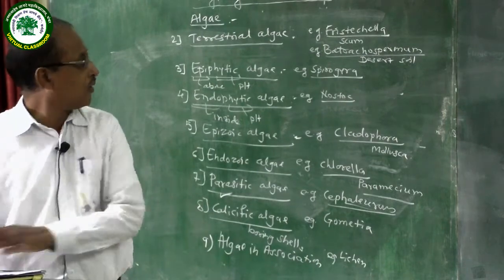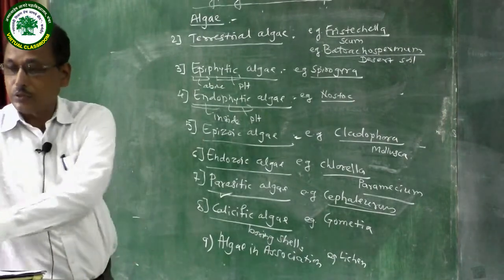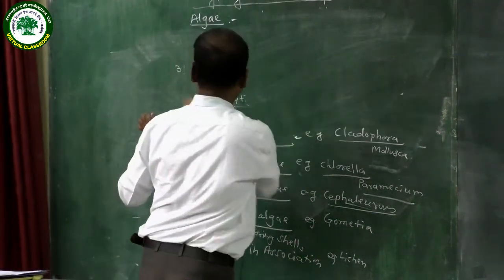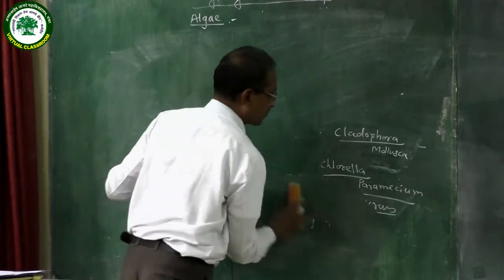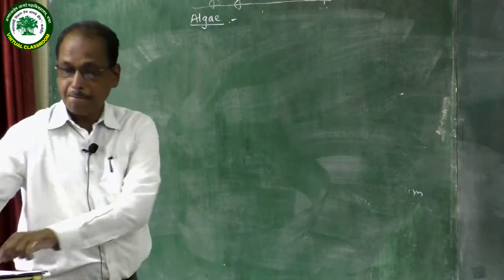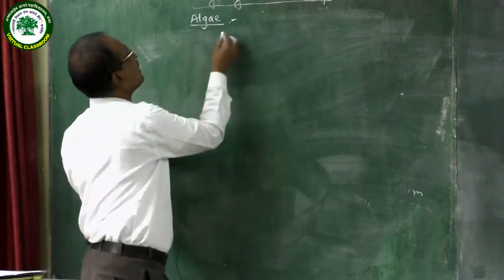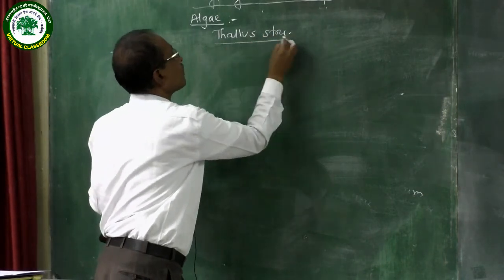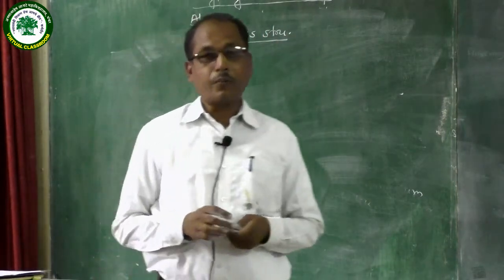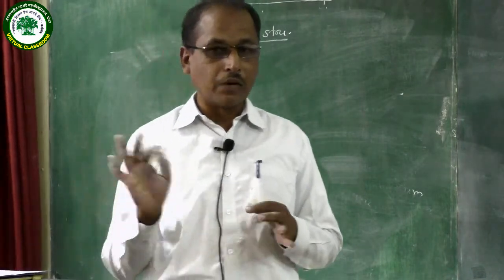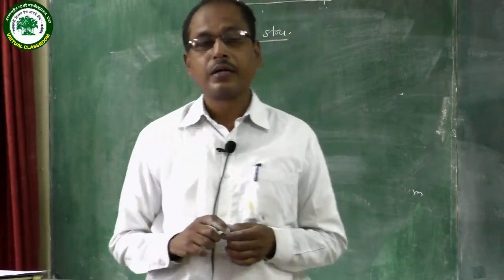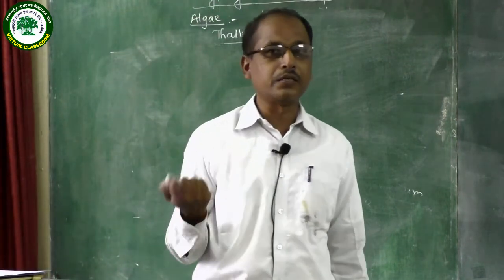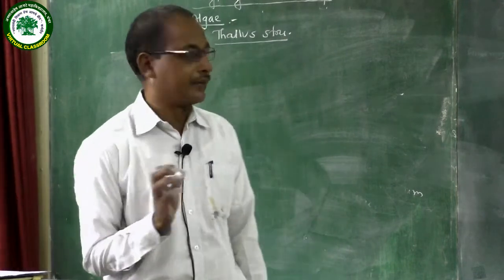Then next to the occurrence, we are going to study thallus diversity, the thallus structure of algae. Some members of algae are unicellular, some are multicellular. Unicellular algae means they are made of a single cell and all the activities are completed in a single cell. That is called unicellular algae.